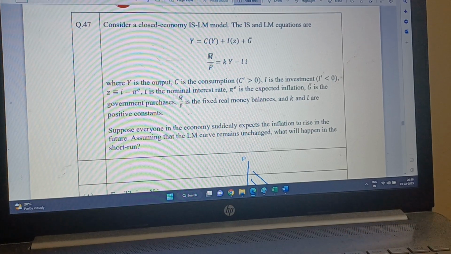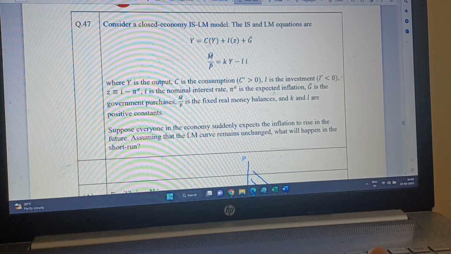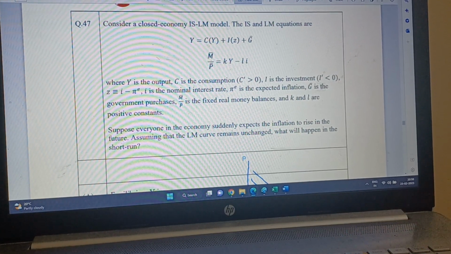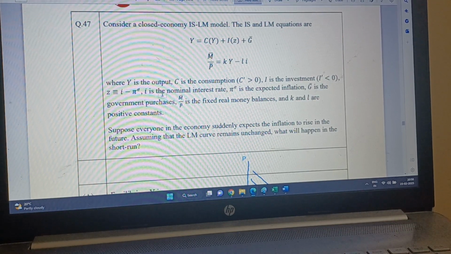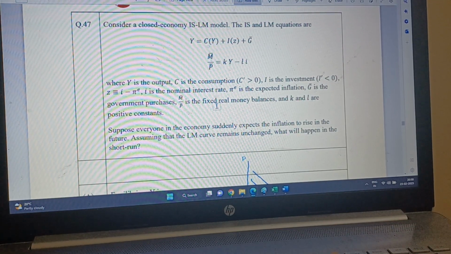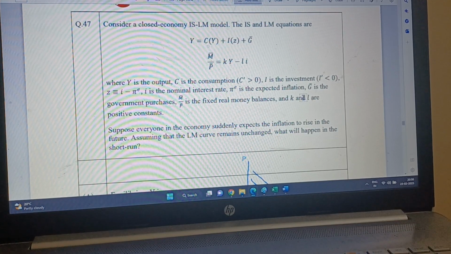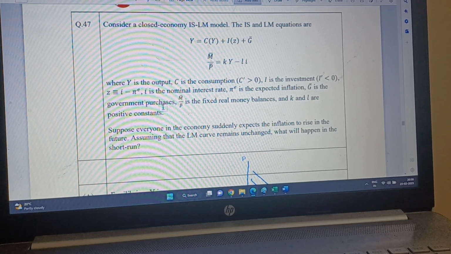Now, i is the nominal interest rate, pi e is the expected inflation, G bar is the government purchases, M bar by P is the fixed real money balances, and k and l are positive constants.